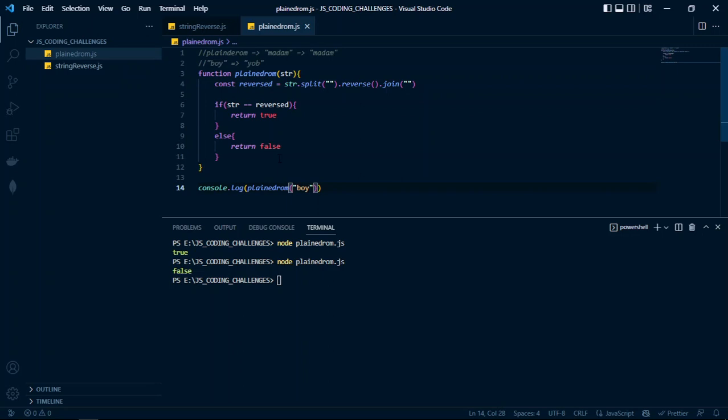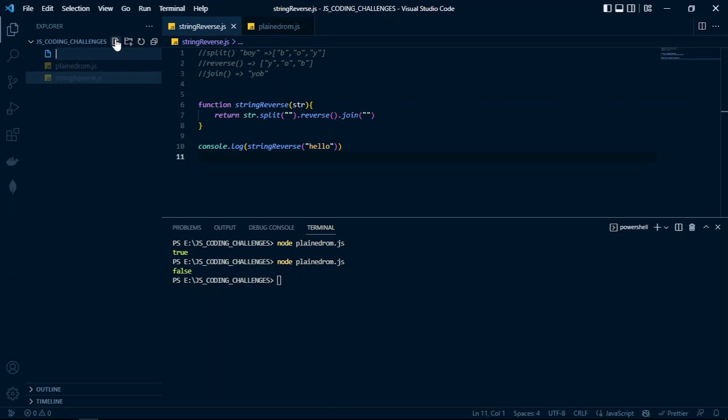Wow, wonderful. So far we've done two challenges of the day, and the last challenge we're going to do in this tutorial is still on the same logic. We're going to be using the very same logic we've used for these two challenges. That challenge will be reversing an integer. If you can reverse a string, then you can also reverse an integer. Let us do that also.